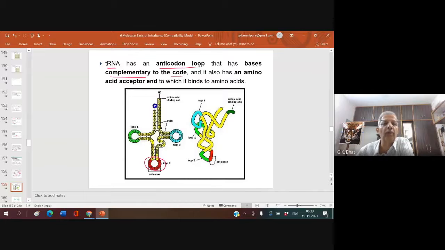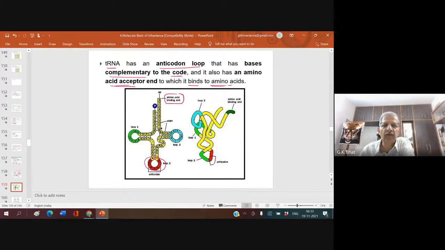And it also has an amino acid acceptor end, to which it binds the amino acid. So this is the structure of tRNA.